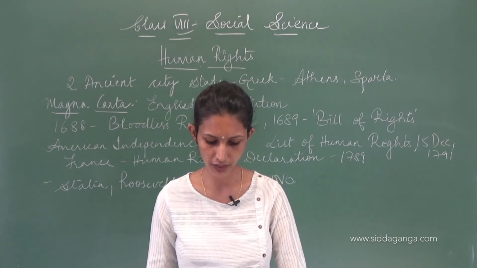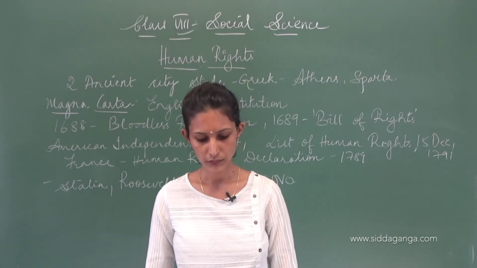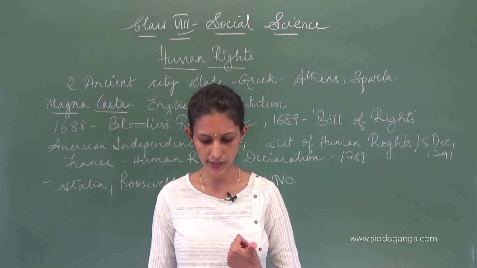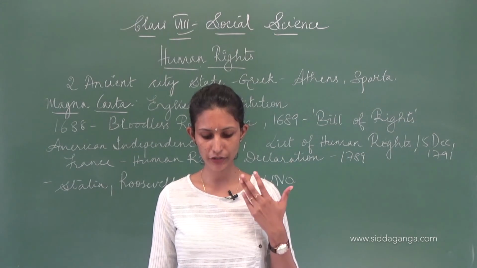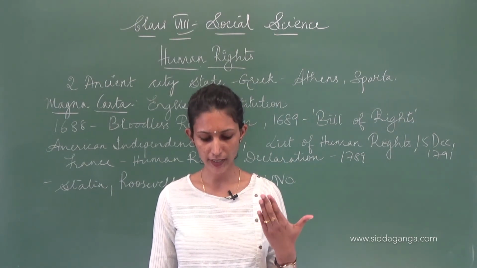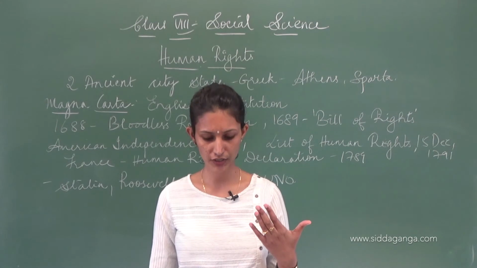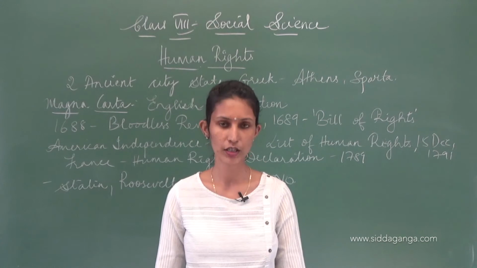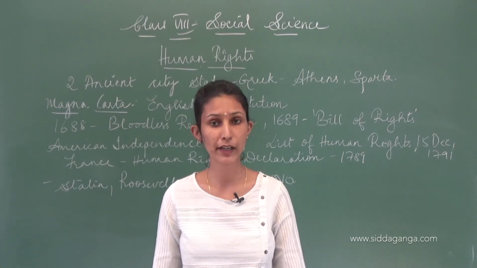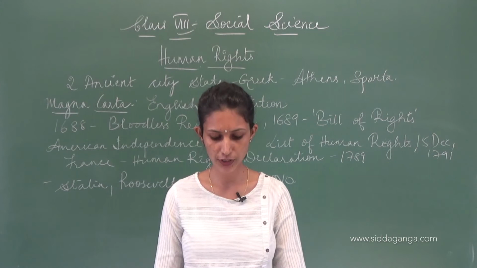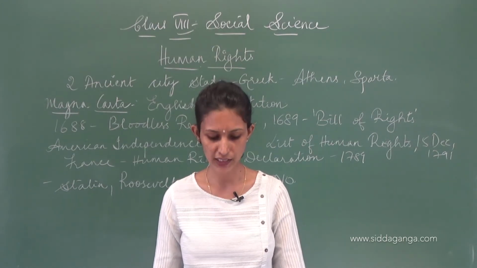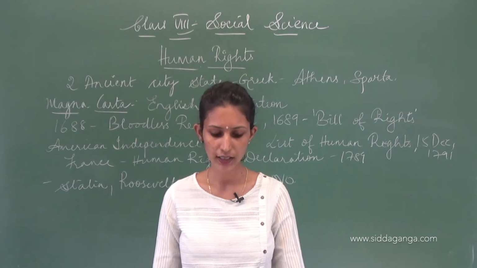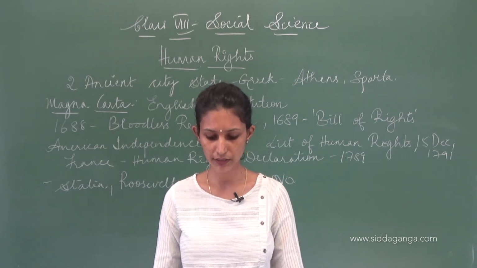So what are the 6 of them? They are right to equality, right to freedom, right against exploitation, right to religious freedom, cultural and educational rights, and right to constitutional remedies.